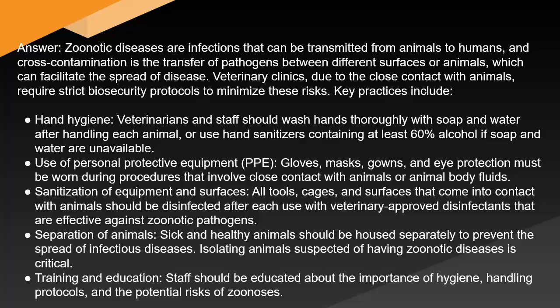Sanitization of equipment and surfaces: All tools, cages, and surfaces that come into contact with animals should be disinfected after each use with veterinary-approved disinfectants that are effective against zoonotic pathogens. Separation of animals: Sick and healthy animals should be housed separately to prevent the spread of infectious diseases. Isolating animals suspected of having zoonotic diseases is critical. Training and education: Staff should be educated about the importance of hygiene, handling protocols, and the potential risks of zoonoses.